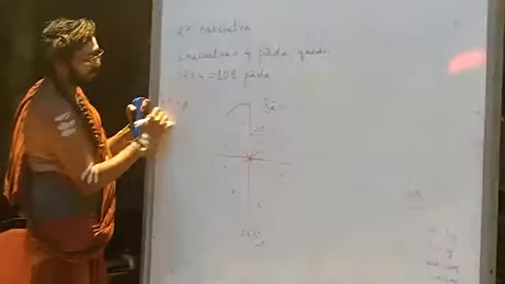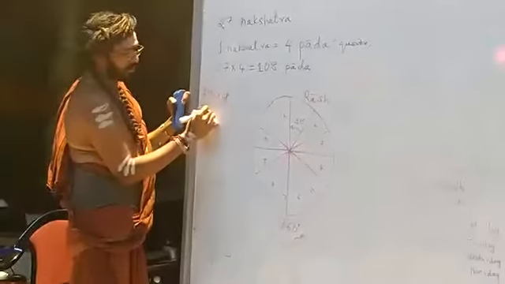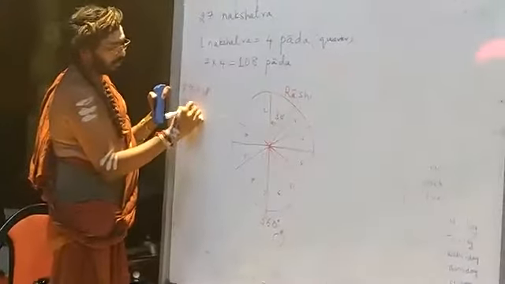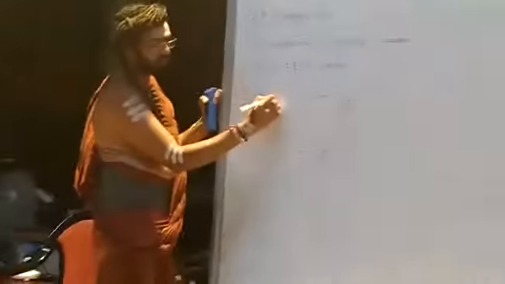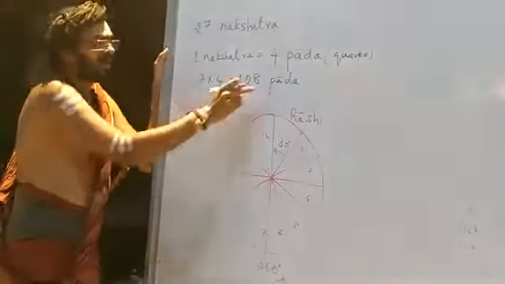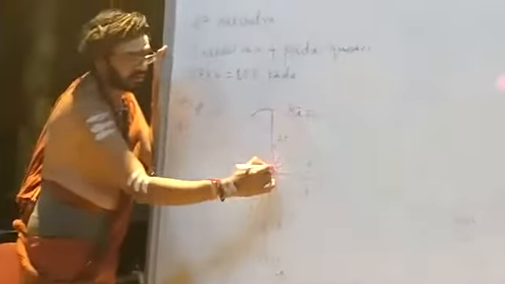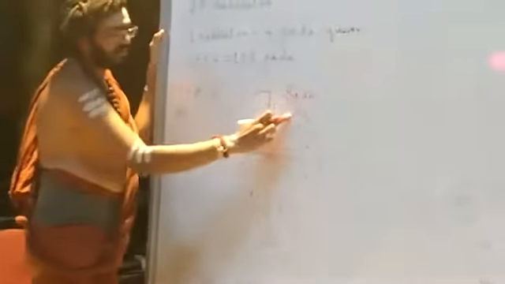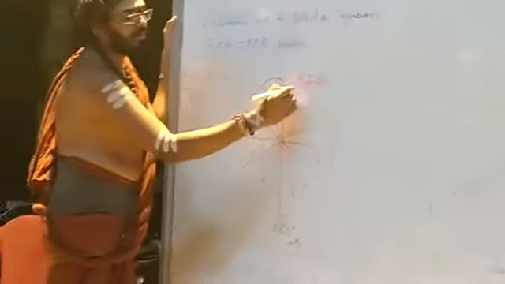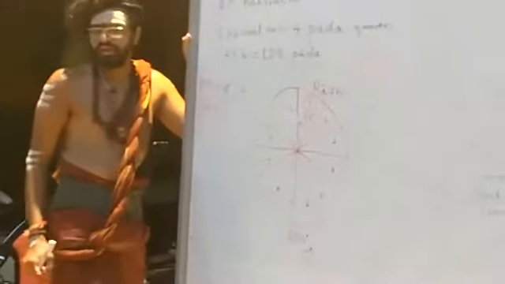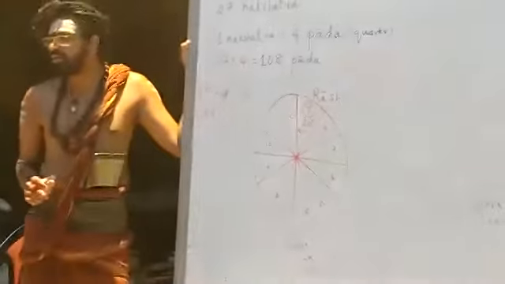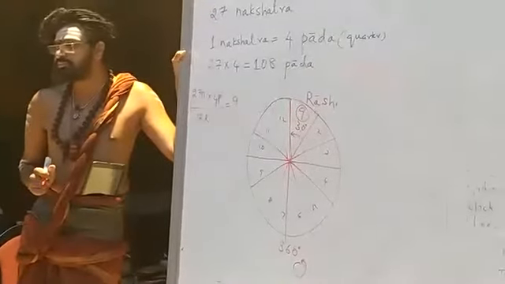27 nakshatras multiplied by 4 padas divided by 12 Rashis is equal to 9. So each Rashi will contain 9 padas of nakshatra. Totally 9. Each Rashi will contain how many padas of nakshatra?